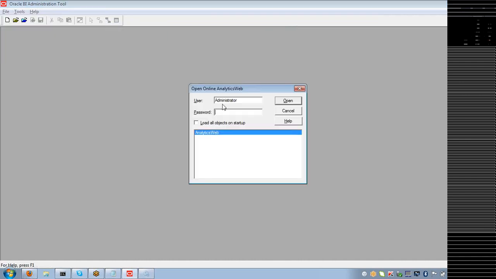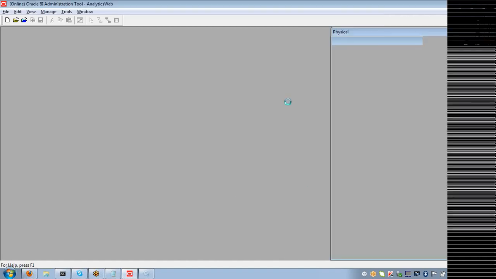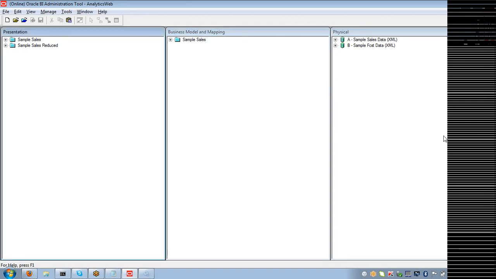Okay, I just open a repository now, a ready-made one. Now you see that I have a repository here. It says Oracle BI Administration tool, and when I opened it, it consists of 3 layers: physical layer, business model and mapping layer, presentation layer. Got it? Yes, guys?